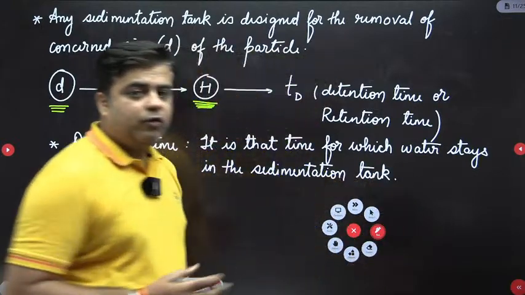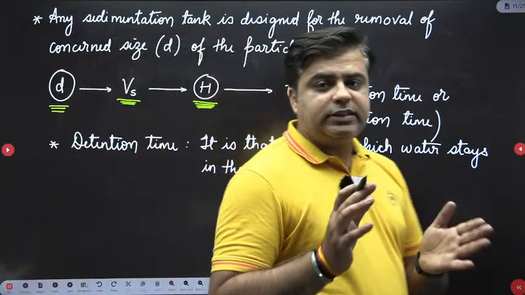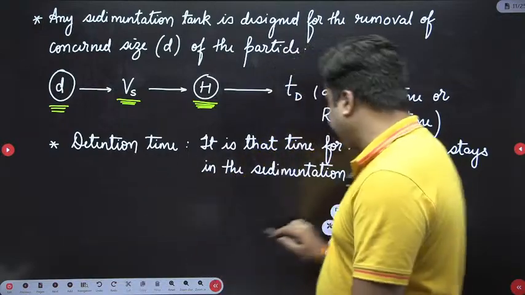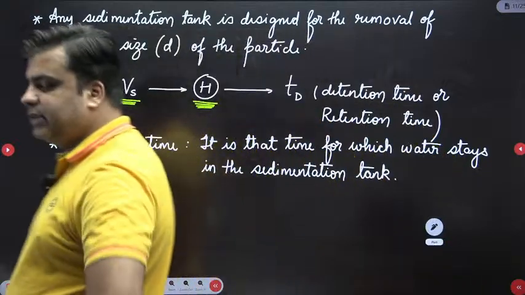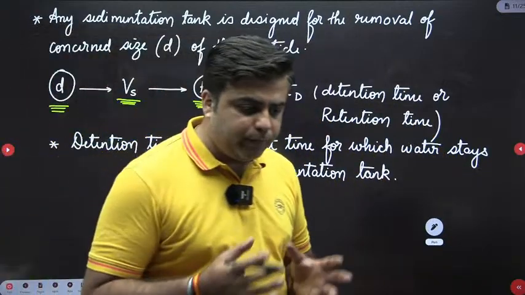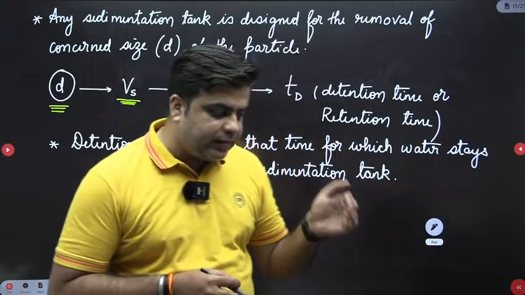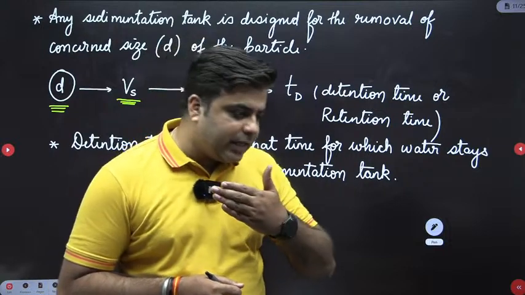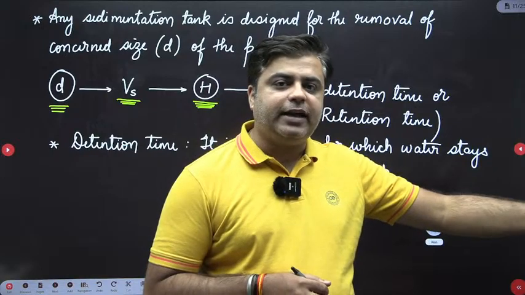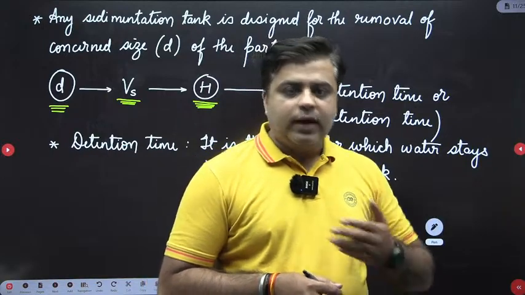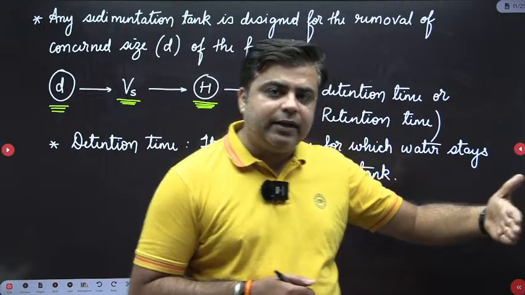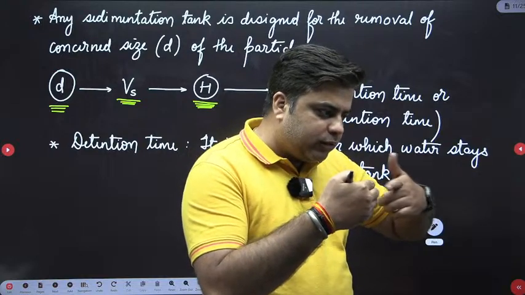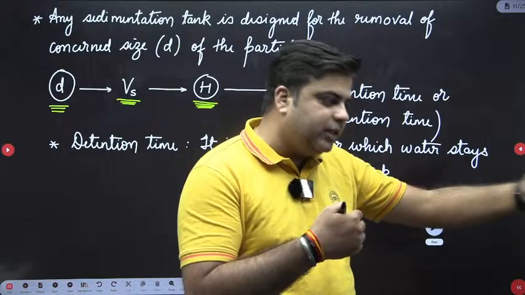Now second, how do we maintain this detention time? This detention time is maintained by the length of the tank. Means if I have to make sure that the water stays in a tank for 1 hour, how can I maintain that? I can maintain that by providing sufficient length of the tank based on the velocity of flow. If the water is traveling at some velocity of flow, then by this velocity of flow, the water should take that much time to reach the other end of the tank.